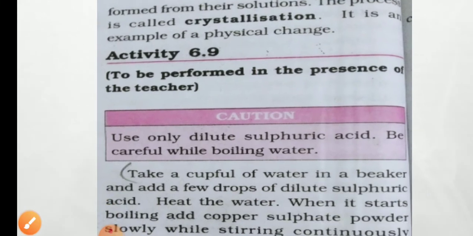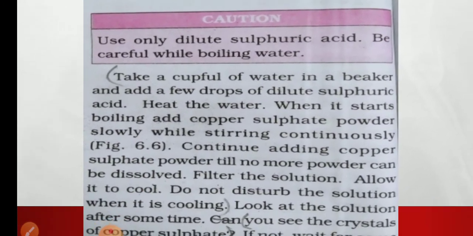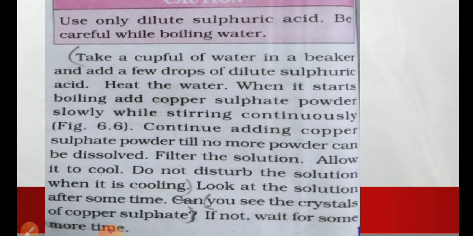Now see, this is an activity, and I told you about this activity. Take a cup full of water in a beaker and add a few drops of dilute sulfuric acid. Heat the water. When it starts boiling, add copper sulfate powder slowly in it, and continuously stir it, and continue adding more copper sulfate till no more powder can be dissolved in it, right?